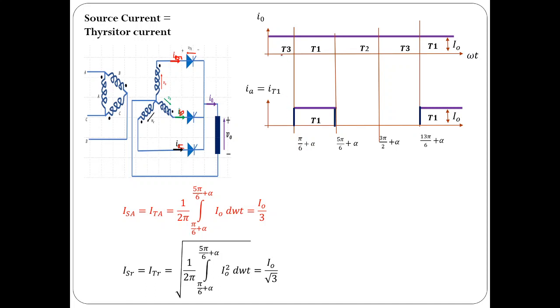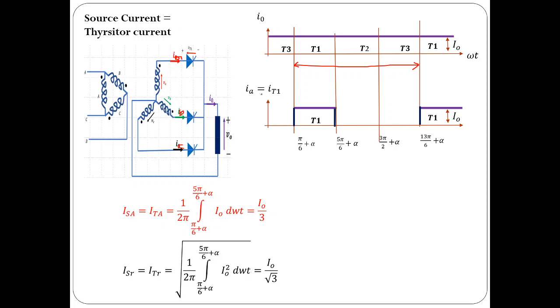So if I consider the output current, that is the load current, in 360 degrees, for the first 120 degrees T1 is conducting, for the next 120 T2, and then the next 120 T3. This is the way the load current flows through various thyristors. Now if I want to find only the phase A current, the source current RMS value or average value, then you have to consider only one phase at a time. So this is the source current for phase A.